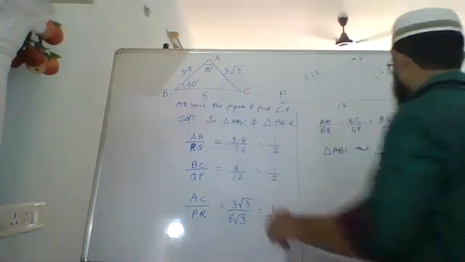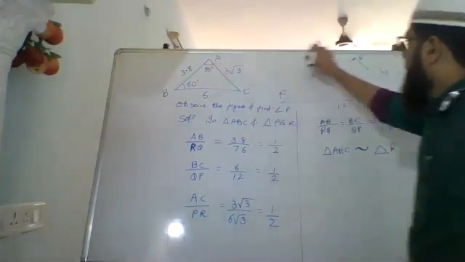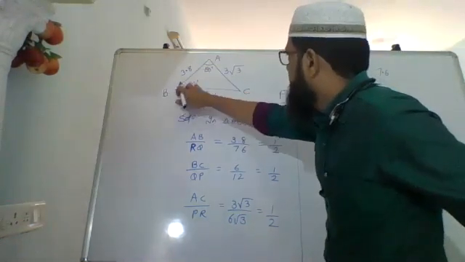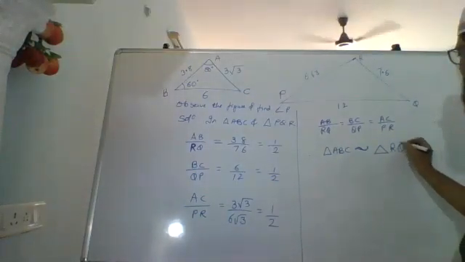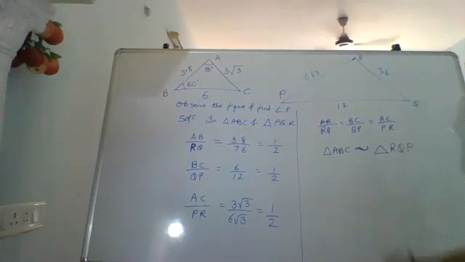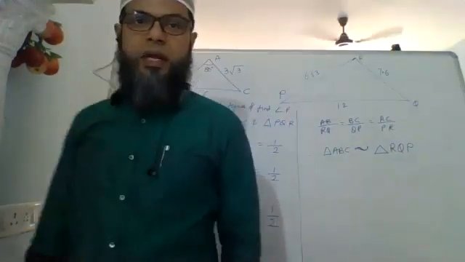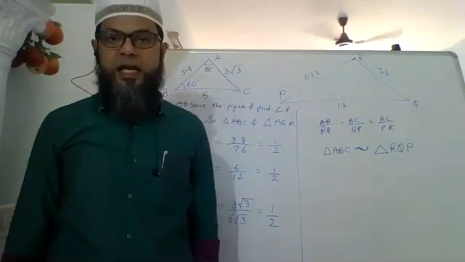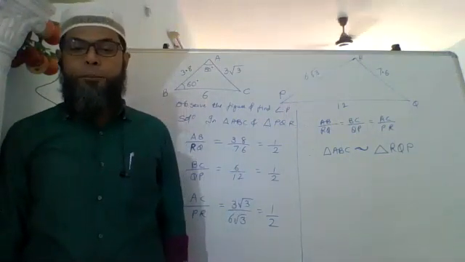So A corresponds to R. AB is 3.8, RQ, then the remaining C corresponds to P. Okay, so we get triangle ABC is similar to triangle RQP.